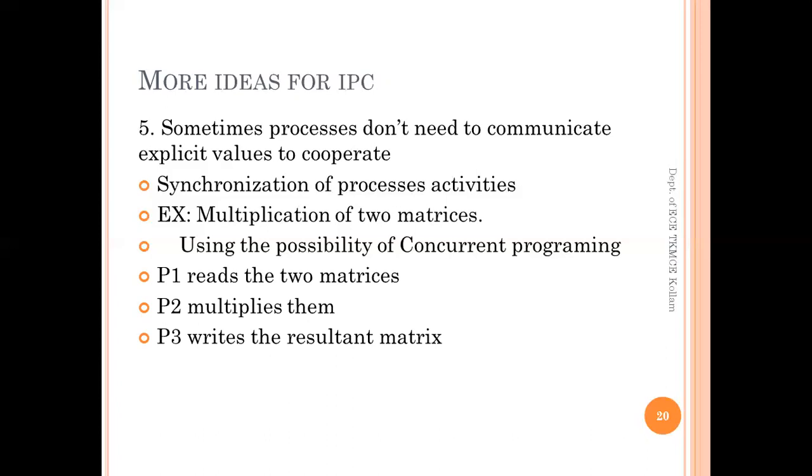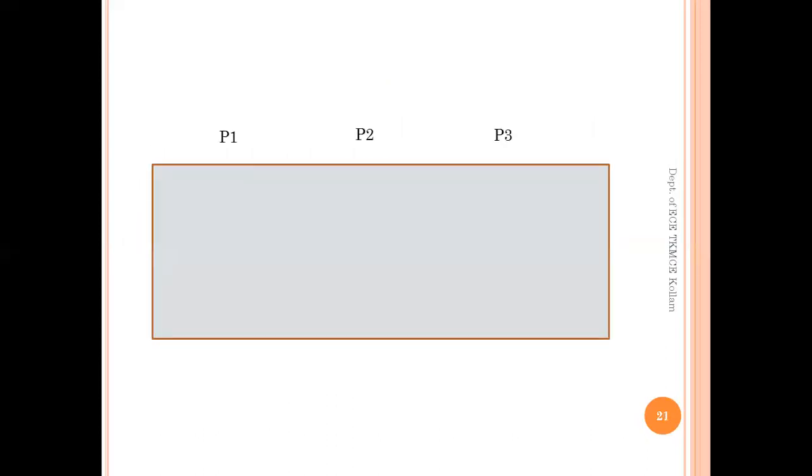Now let's assume that these matrices themselves are in a memory which is shared between processes. No need to think about the data in the matrix, whatever it is. Our challenge is to ensure the cooperation between the processes. P1 is used for reading, P2 for multiplying, and P3 for storing.